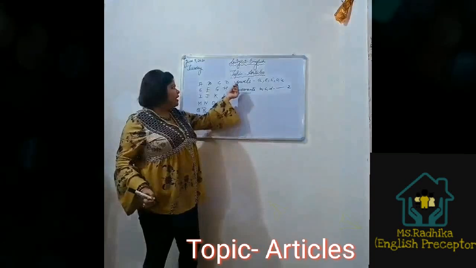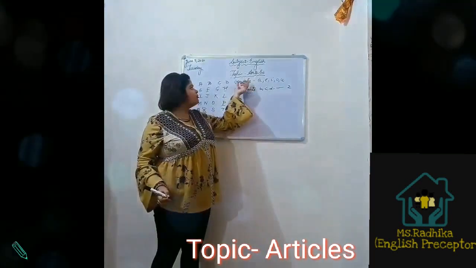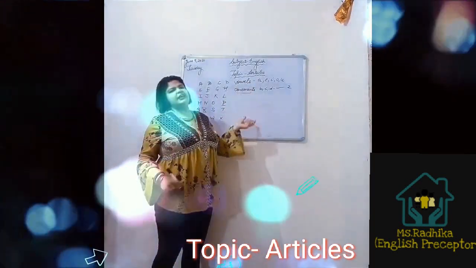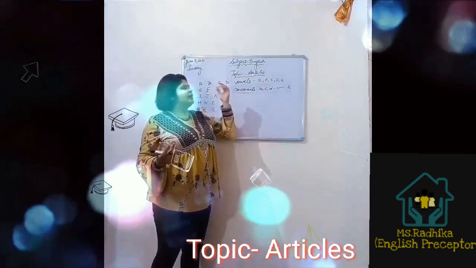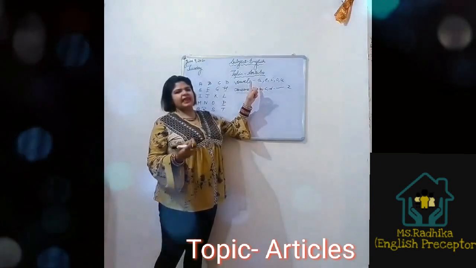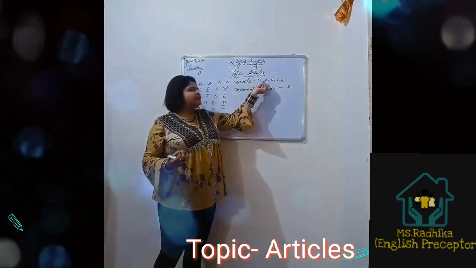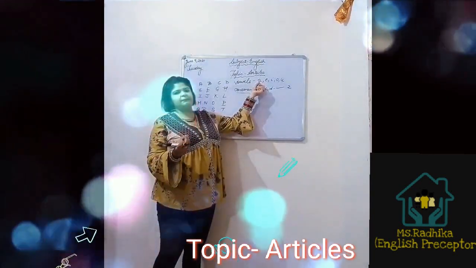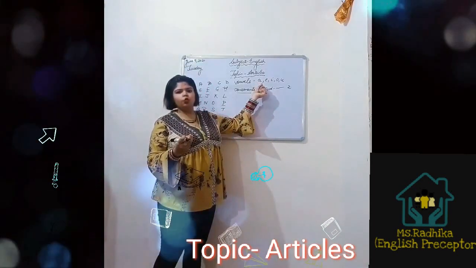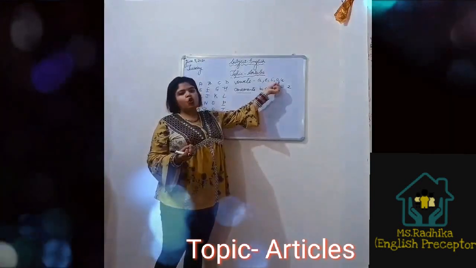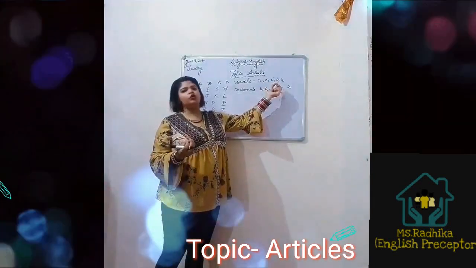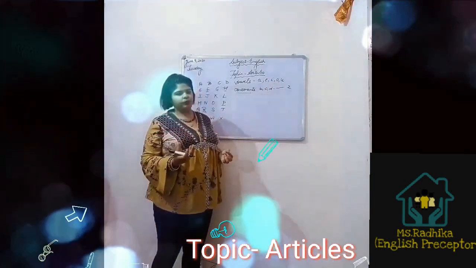Now, if we understand the sounds of the vowels and the consonants, we will be able to use articles. The sound of A is A. The sound of E is all the short matras, for example, I, U. The sound of I is E, O is O, and U is U.